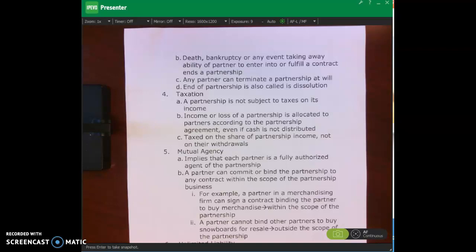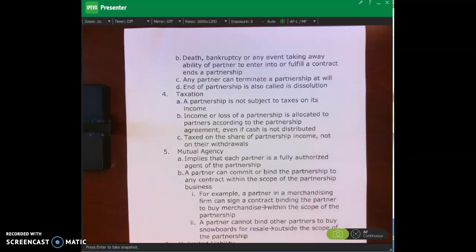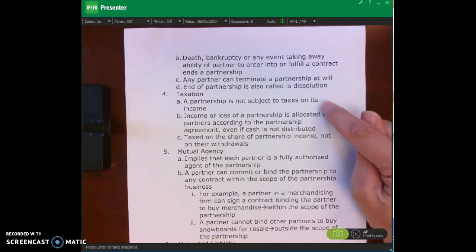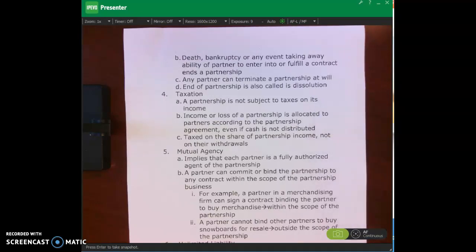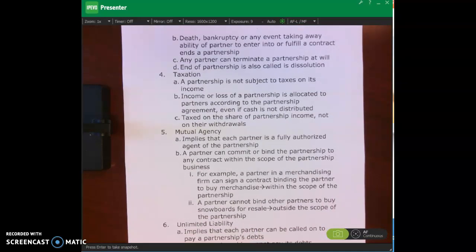And what that means is that the partners take a distribution of their share of losses or profits from the partnership, and then that's reported on their own personal tax return, okay? The partnership itself is not subject to taxes. So you take a share of the income or losses, and then that's how the partners are taxed based upon their share, all right? The other characteristic is mutual agency.